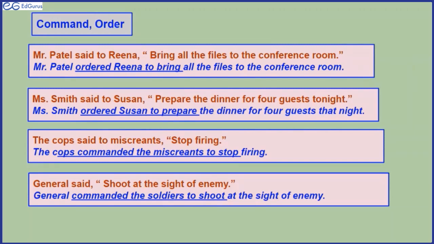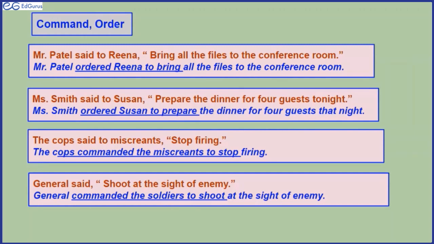The cops said to miscreants, stop firing. The cops commanded. They are cops, they would command. They would not instruct, right? The cops commanded the miscreants to stop firing. General said, shoot at the sight of enemy. General commanded the soldiers to shoot at the sight of enemy.